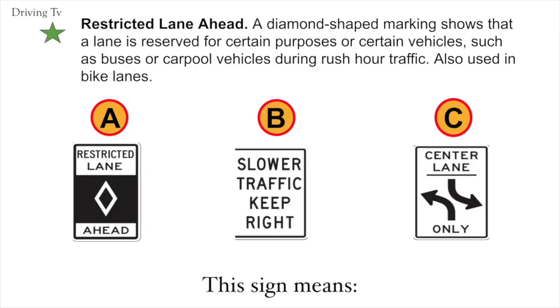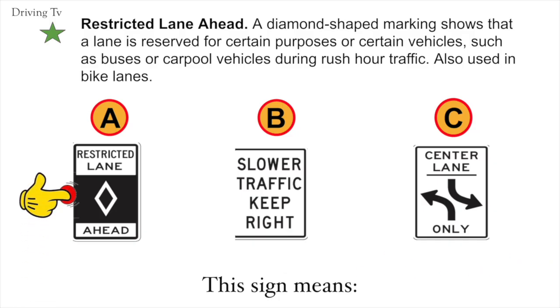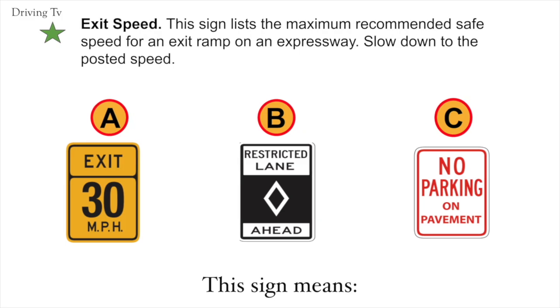Restricted lane ahead. A diamond-shaped marking shows that a lane is reserved for certain purposes or certain vehicles, such as buses or carpool vehicles during rush hour traffic, also used in bike lanes. Correct answer is A. Restricted lane ahead. Exit speed. This sign lists the maximum recommended safe speed for an exit ramp on an expressway. Slow down to the posted speed. Correct answer is A. Exit speed.